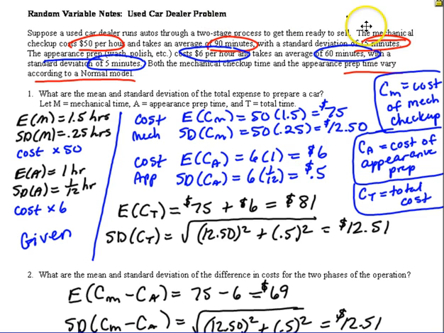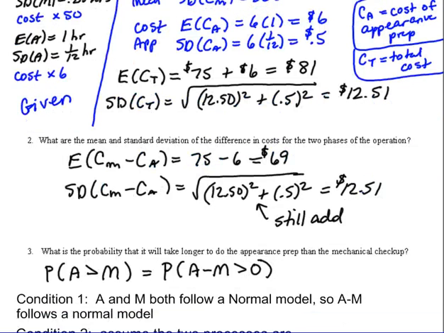So let's think about it. Does it seem logical that the mechanical checkup part of preparing the used car and the appearance prep, the washing and polishing, are independent? Do they seem to have any relationship to one another? I'm guessing that they're done by completely different groups of people, working on the cars totally separately from each other, so we're going to assume for the sake of this problem that they are independent. It seems to be a reasonable assumption.